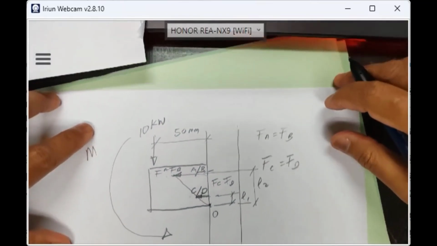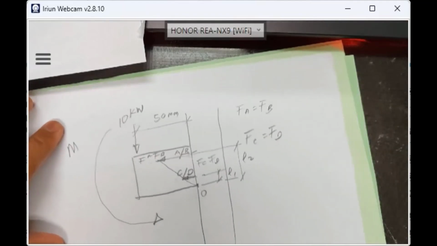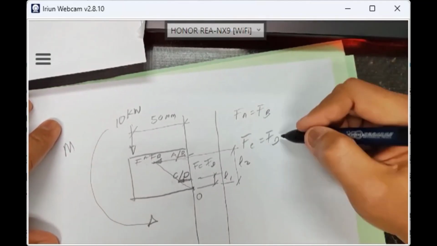Just read your PowerPoint notes. Okay, L1 and L2. So that's the equation. You need to get FA, FB, or FC, FD.